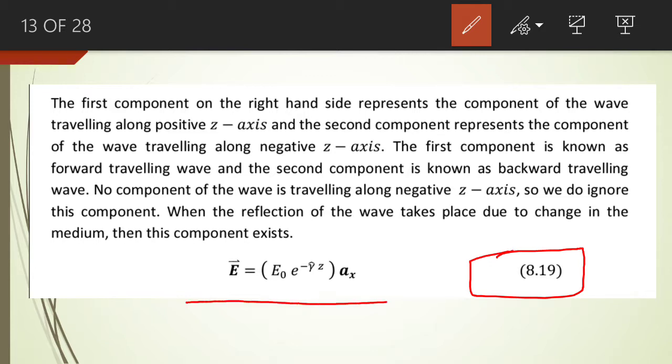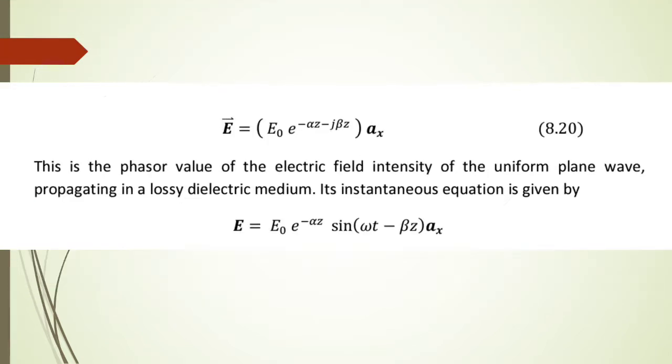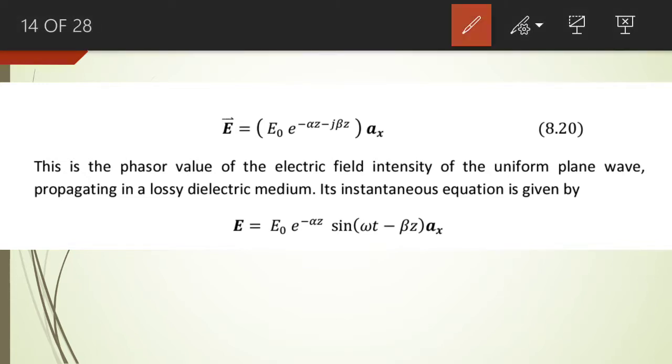The phasor value of the electric field intensity will be equal to E naught into e raised to power minus gamma cap z. What we do now is put the value of gamma cap in equation number 19. And what is gamma cap?